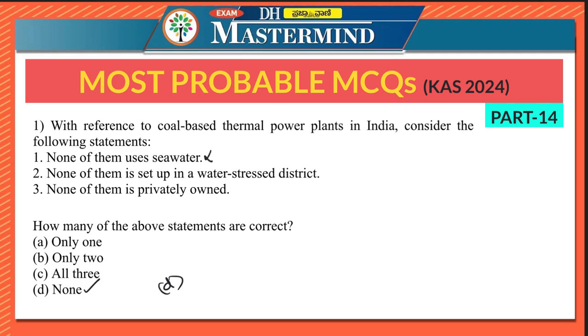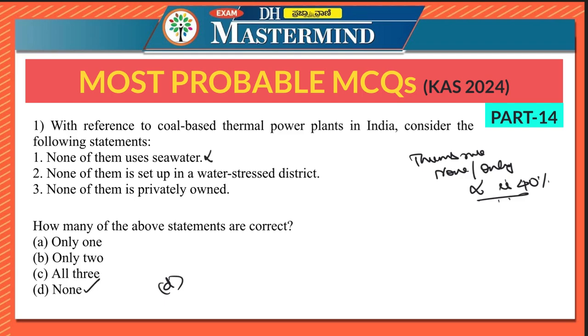Option D, none here, because statement 1 is incorrect. Usually, take a thumb rule. If the question starts with none or only, the chances of the statement being wrong is about 40% of the times. So this is according to an analysis. Statement 1 says none of them uses seawater. Many coastal coal-based thermal power plants in India use seawater for cooling purposes. So this statement is incorrect.